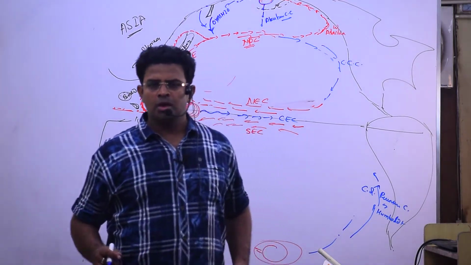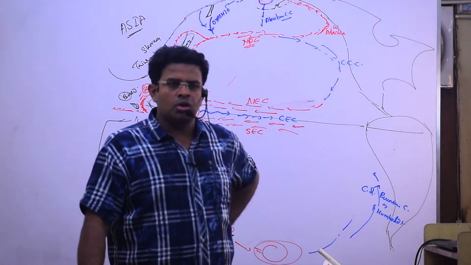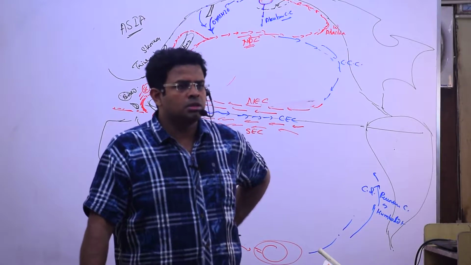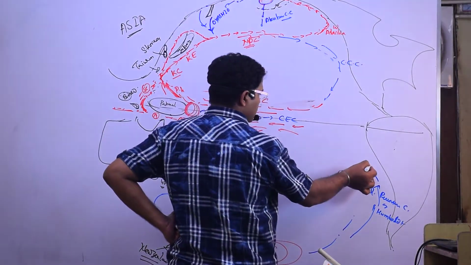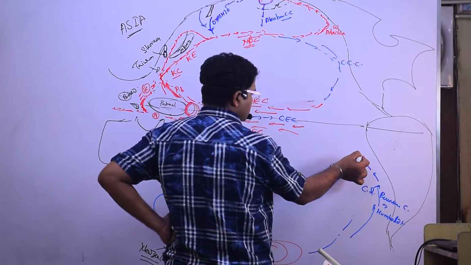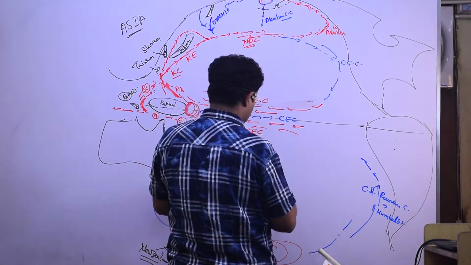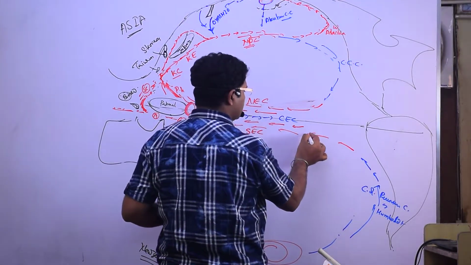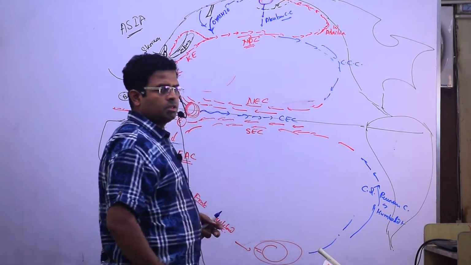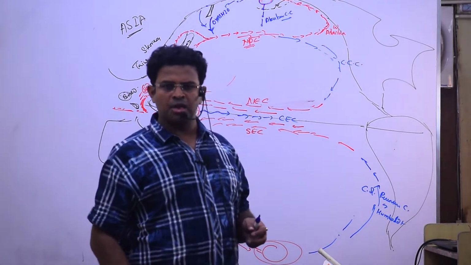What is the name? Cold Peruvian current or Humboldt current. And now this one started under the southeast trade wind. Southeast trade wind is there, and they make it again what? South equatorial current.